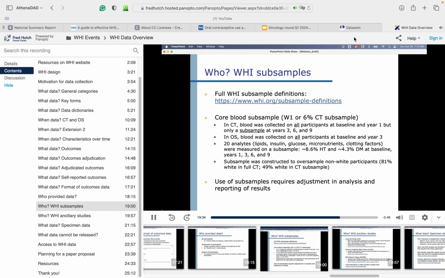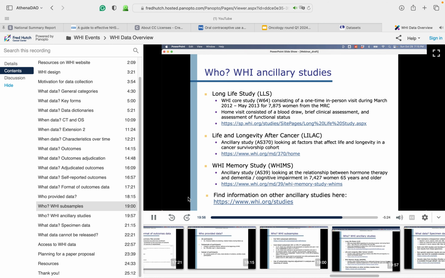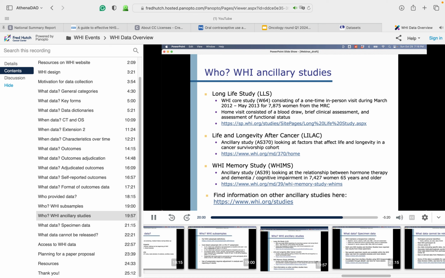This subsample, which consisted of roughly 8.6% of the hormone trial and 4.3% of the diet modification trial, was purposely constructed to oversample non-white participants. Because of this sampling scheme, use of subsamples requires adjustment and analysis to report results that represent the whole WHI cohort. In addition to the main WHI study, many core WHI sub-studies and ancillary studies have collected and reported data on subsets of WHI participants.